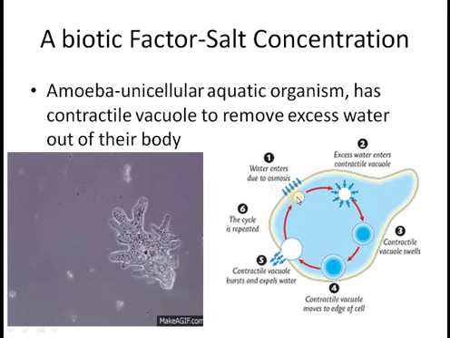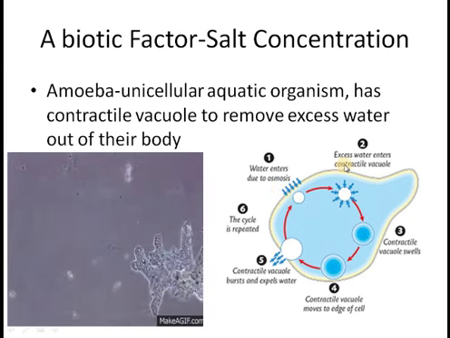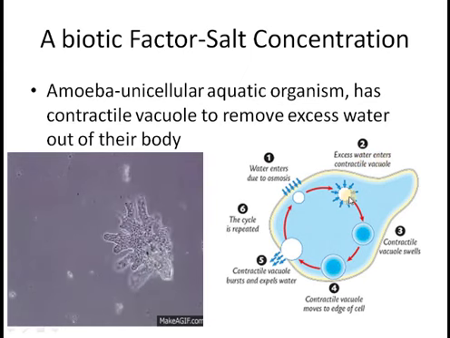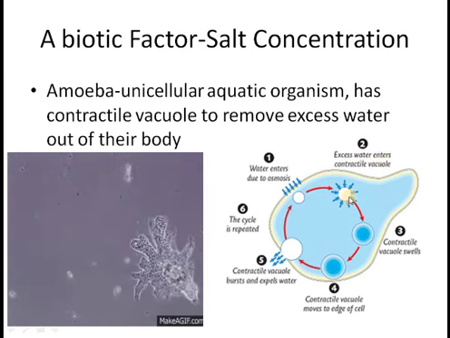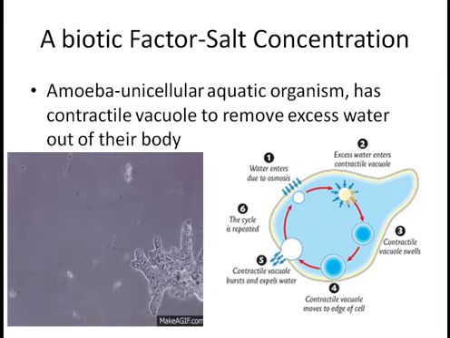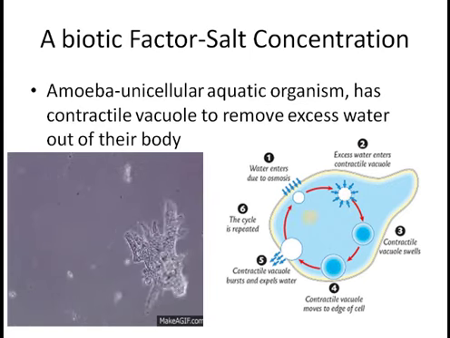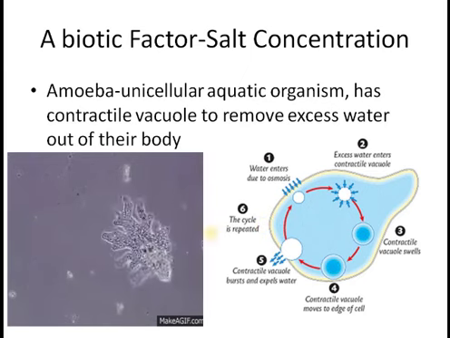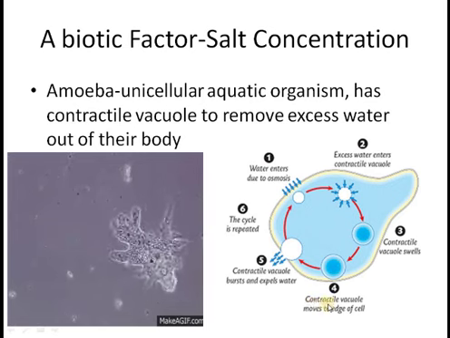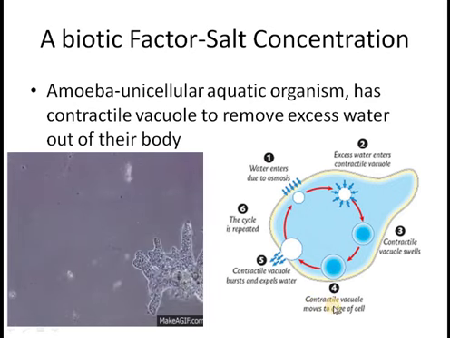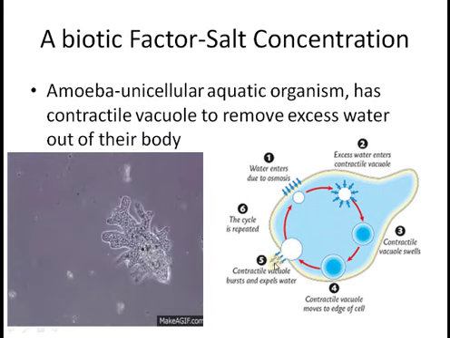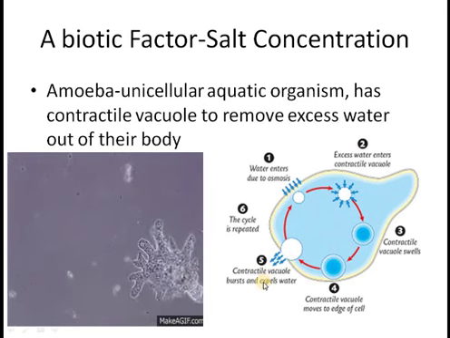Water gets into the body of amoeba, and then the excess water will be contained in a specialized vacuole called contractile vacuole. This vacuole will contain the excess water and will eliminate it from the body of amoeba. Like if you have seen here that it is contractile, it will move towards the edge of the membrane and ultimately will expel the excess water.